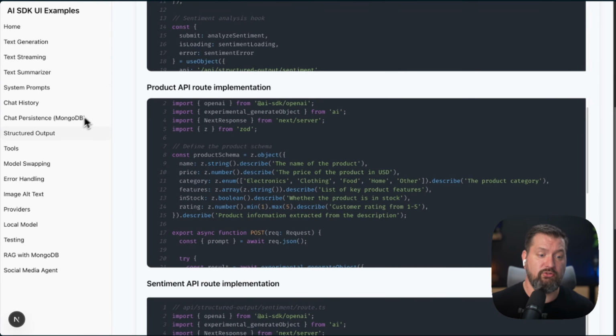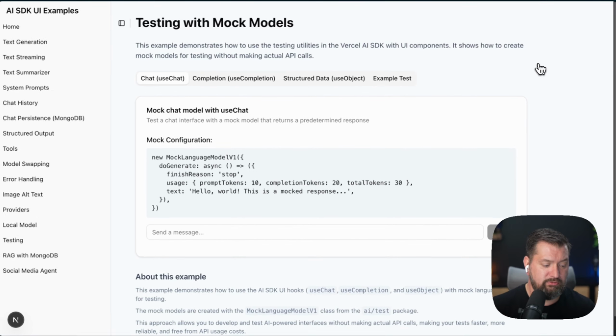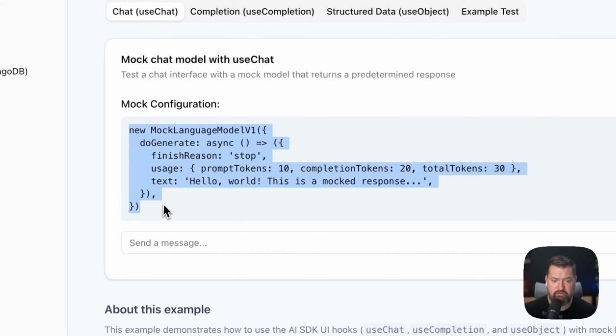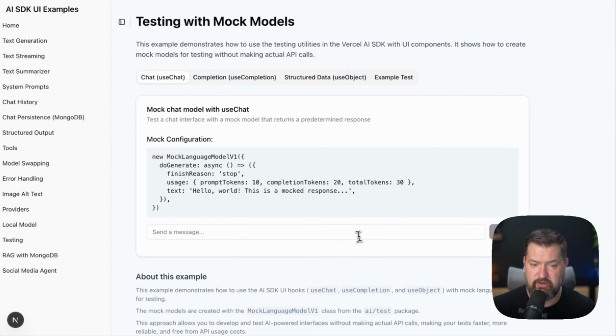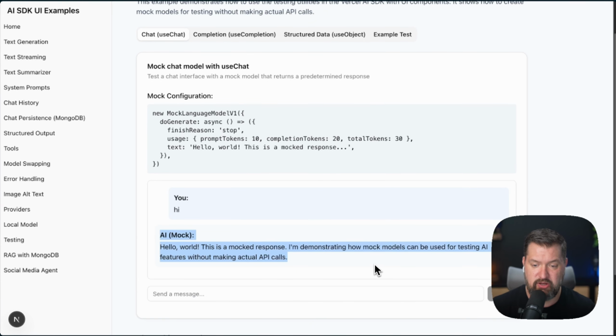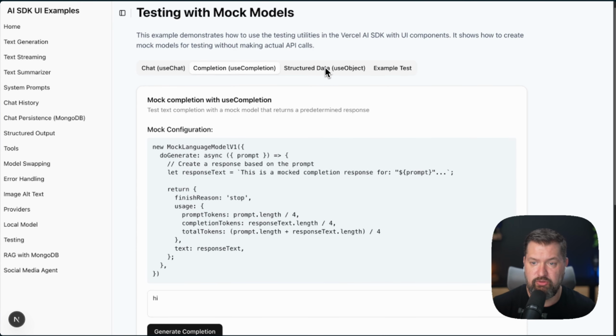One feature that I thought was extremely nice in the AI SDK is testing. Can you imagine having to test all of your API endpoints and all of the expense that could cost you in just the testing phase alone? This example shows us how we can use mock models for testing different types of AI interactions. We can use the use chat hook. This is an example of a mock configuration. We'll go ahead and send a message. Let's just say hi, send, and we get this mock response back. We can do the same thing with use completion, and same thing with use object.